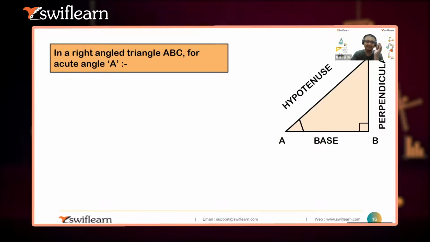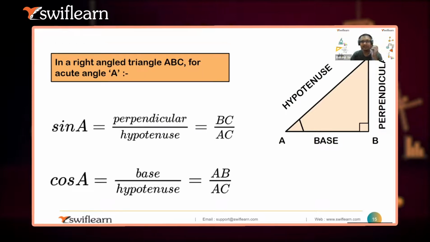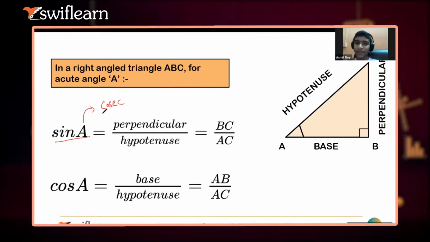So basically, okay, I will introduce the concept over here only. The opposite, you can say reciprocal, of sine is cosec. Sorry, cosec, not cosine. Cosine is cos. Sine's opposite is cosec, and cos's opposite is sec. So these are the reciprocals.